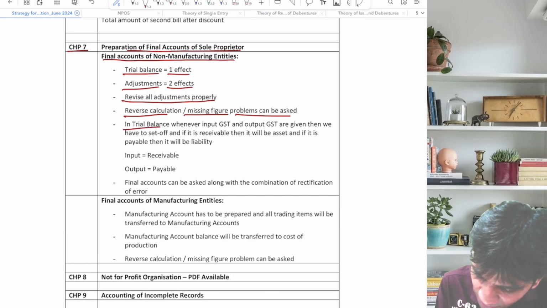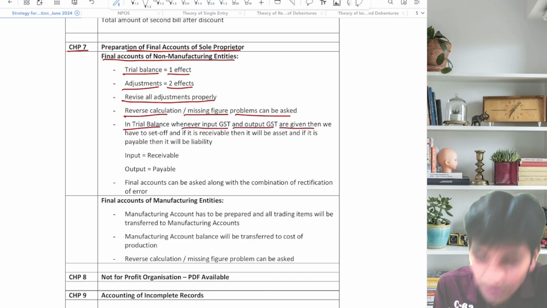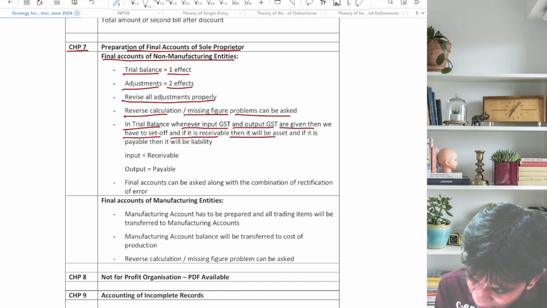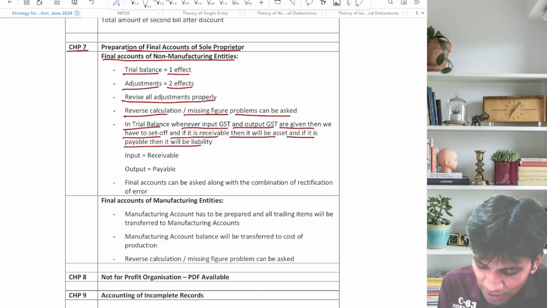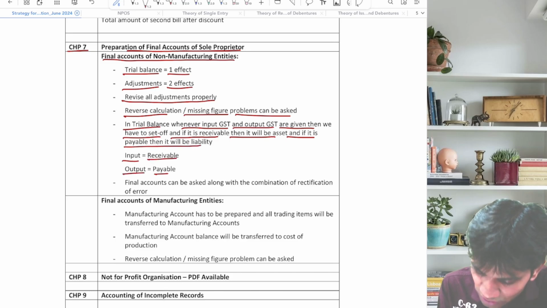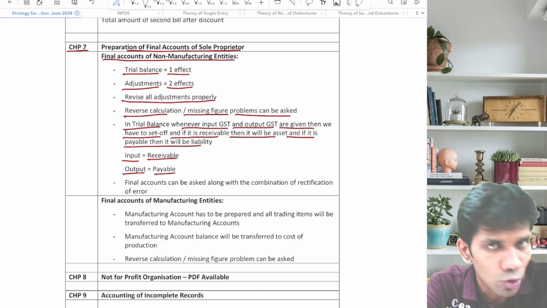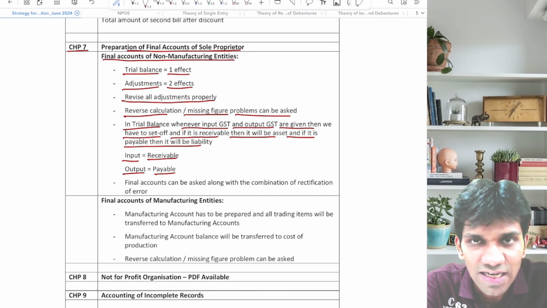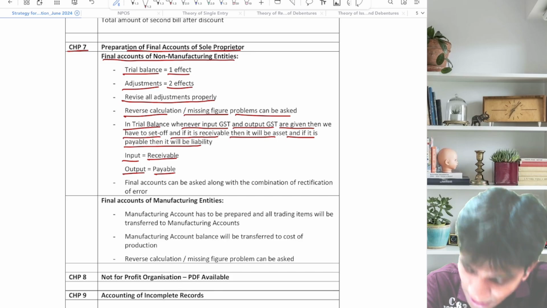In trial balance, whenever input GST and output GST are given, then we have to set it off. If it is receivable, then it will be an asset, and if it is payable, then it will be a liability. So input is equal to receivable, output is equal to payable. If input and output both are given, set off with the one whose amount is bigger. And the final amount, if it is input then it is receivable, then it is an asset. If it is output then it is payable, then it is a liability.